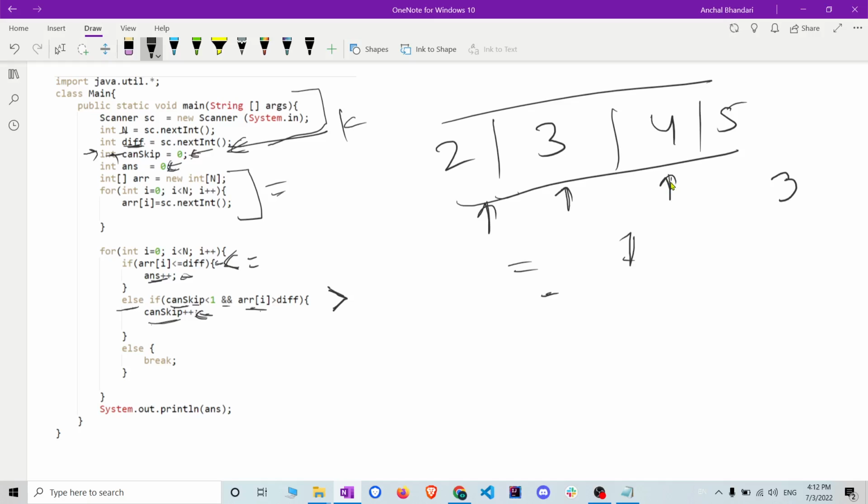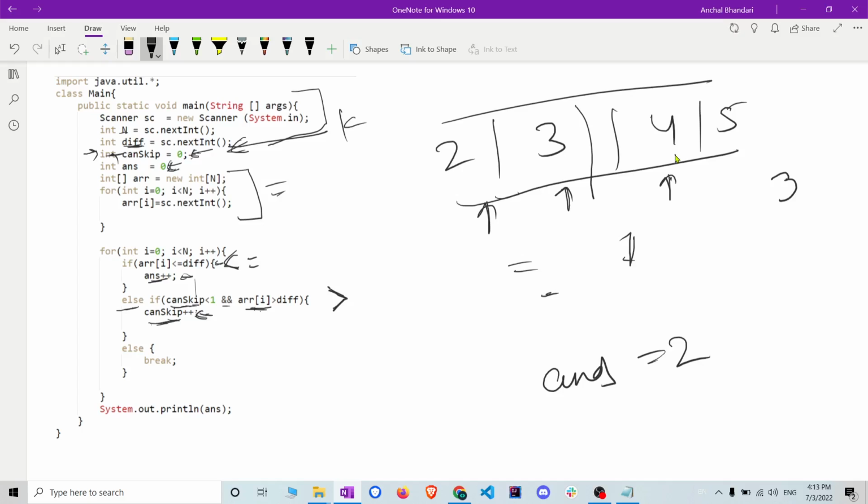When it comes to 4, it will check if can skip is less than 1. Yes, it is 0, so it is less than 1. So you simply do can skip plus plus, but don't increment the answer. The answer right now is 2.